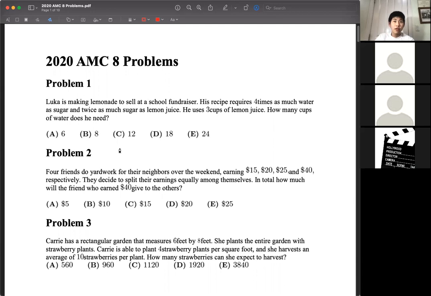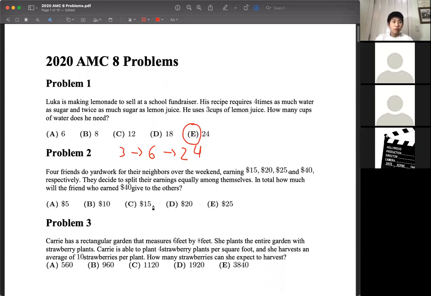So we're given that he needs 3 cups of lemon juice, and since he needs twice as much sugar, that means he needs 6 cups of sugar, and since he requires 4 times as much water as sugar, we multiply the 6 by 4, and we get 24. So our first answer is E.